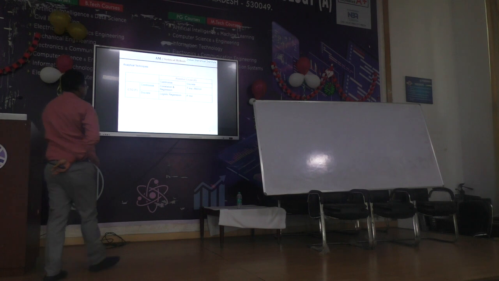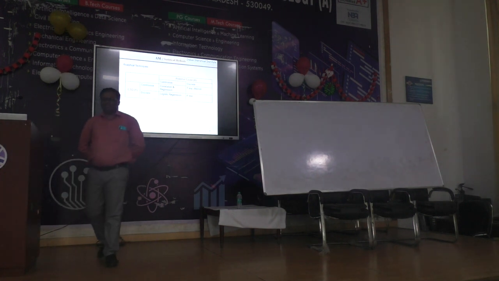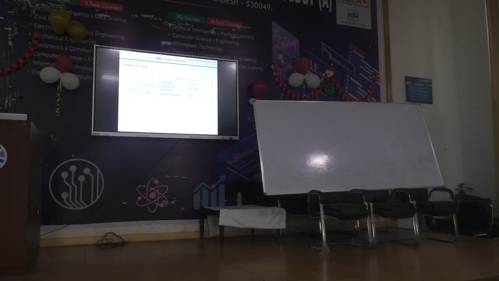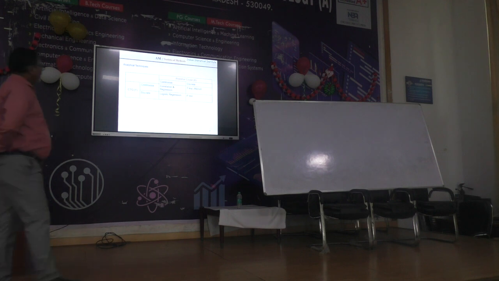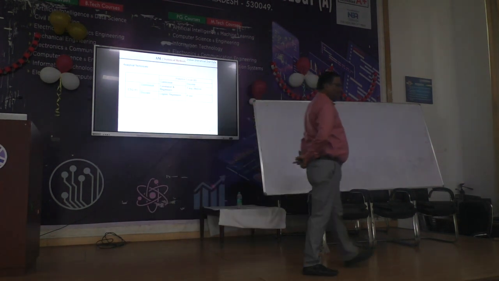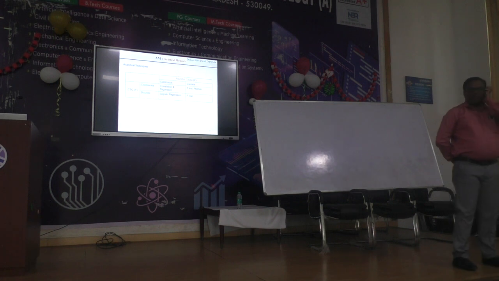If Y is discrete and X is continuous, then we use logistic regression. That means Y is discrete, in text format, but X is in continuous format. In that case, we have to use logistic regression. And if Y is continuous and X is discrete, you have to use the t-test. T-test, have you heard? We also call it a test of hypothesis.